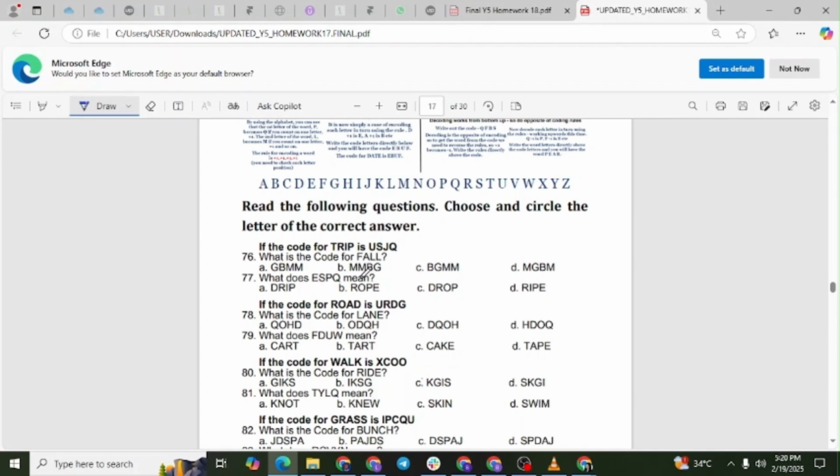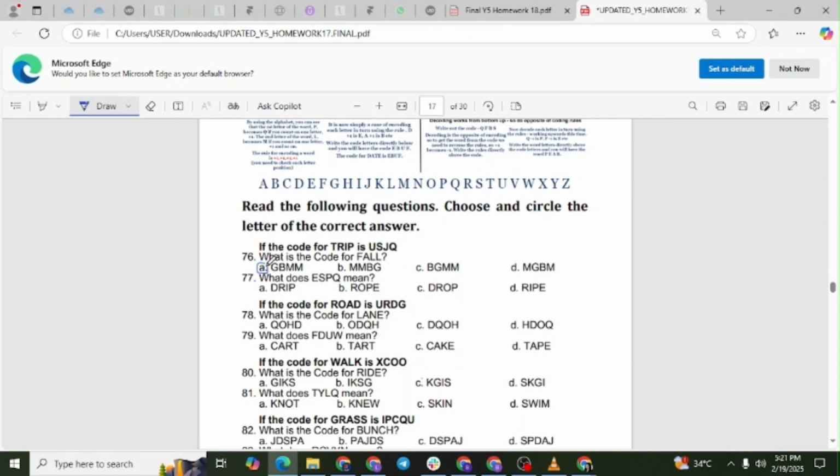Now we apply the same rule to the word fall. The letter F moves forward to the letter G. The letter A moves forward to the letter B. The letter L moves forward to the letter M. The letter L moves forward to the letter M. The final coded word is GBMM. The correct answer is option A.